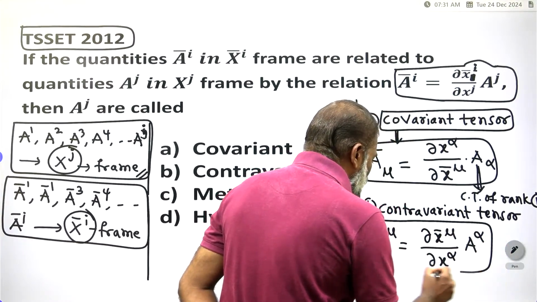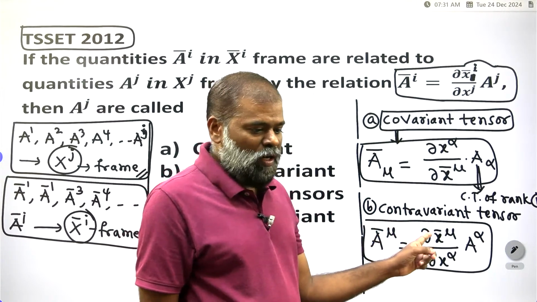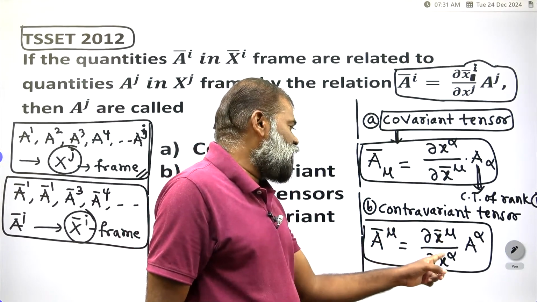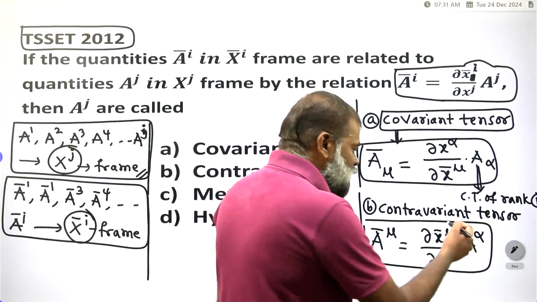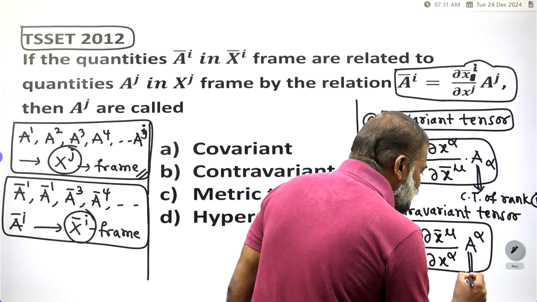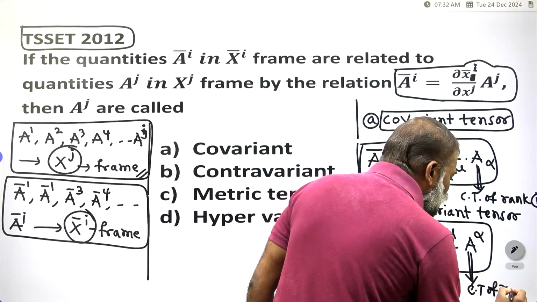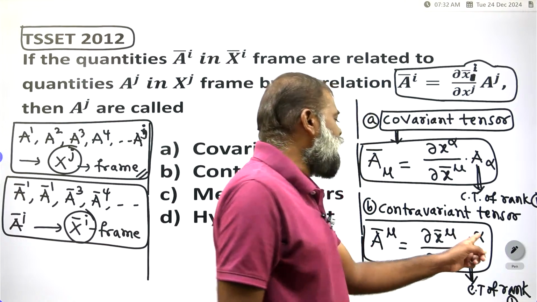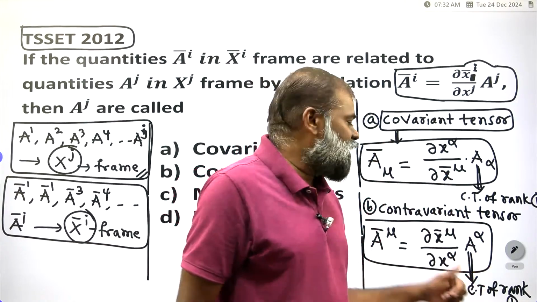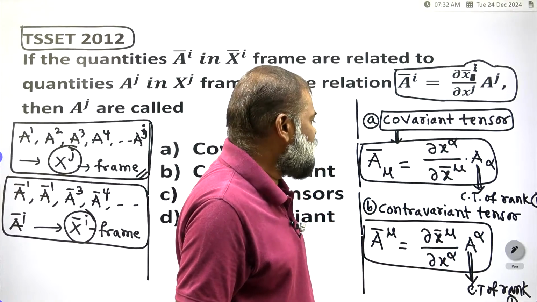This superscript one we call a contravariant tensor of rank how much? Rank 1. How many indices are there? One index is there. That's why we take rank 1. Here also one index is there, rank 1.